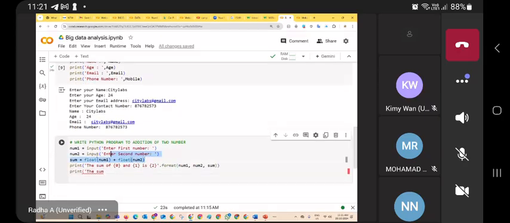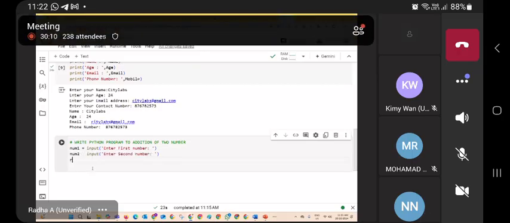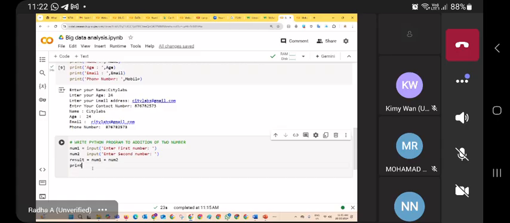Now I don't want this coding here. I want to display the result. result equal num1 plus num2. After that, display the result.